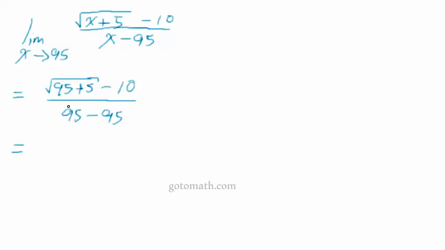Anyway, what do we got? We got 0 down here. We got 0 up here. And 95 plus 5 is 100, right? Square root of 100 is 10. 10 minus 10 is 0.